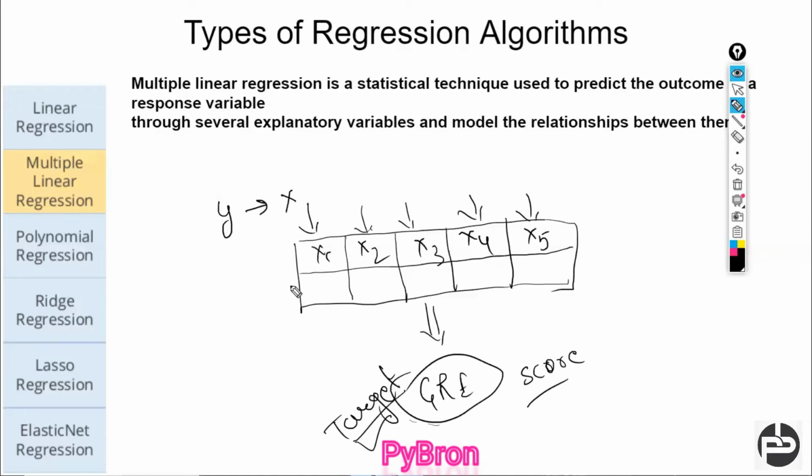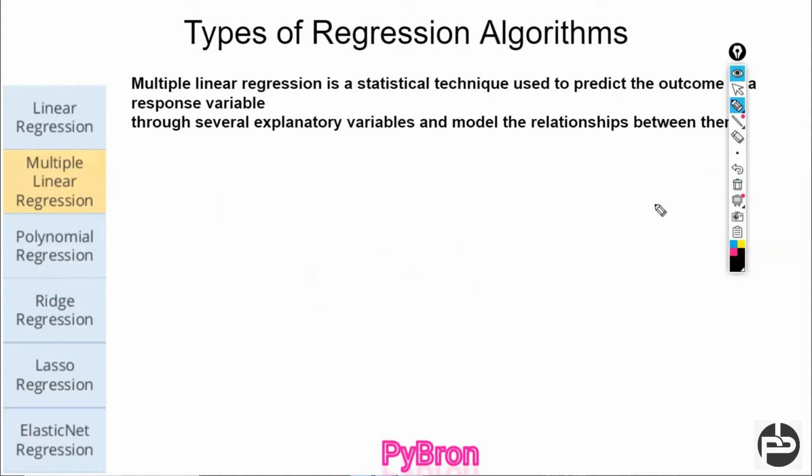Again, multiple linear regression is based on linear regression only. In case of linear regression, we are focusing on only one parameter, y equals mx plus c, but in case of multiple linear regression, we are going to focus on different parameters like m1x1 plus m2x2 plus m3x3, right? Hope you got the clear picture about multiple linear regression. Mathematics-wise, we will see all those things. Now you should just clear the theoretical concept. Okay, so multiple linear regression, if you understood.